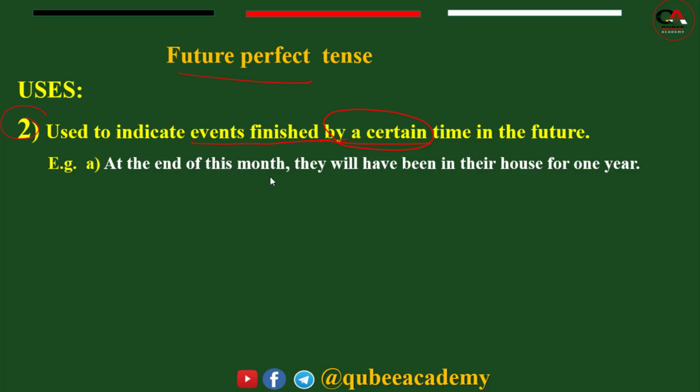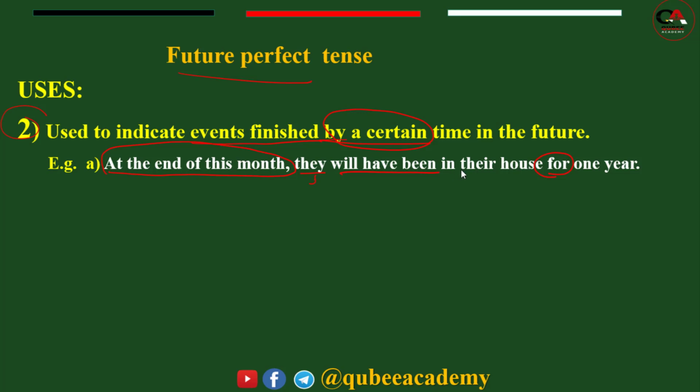Look at the example. At the end of this month is one deadline. At the end of this month, the deadline is given here. They will have, this one is future perfect. Subject plus will plus have plus verb. They will have been in their house for 10 years or 1 year. They will have.